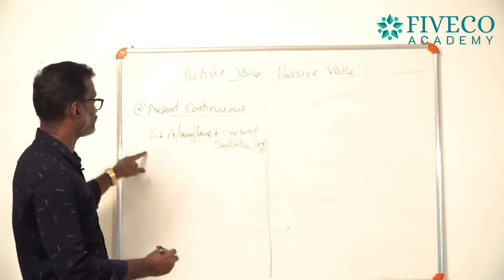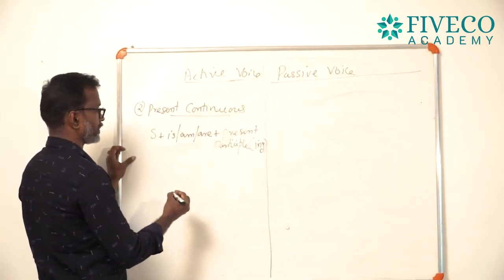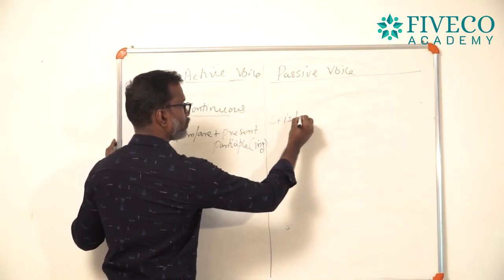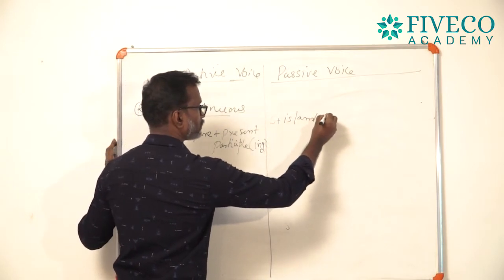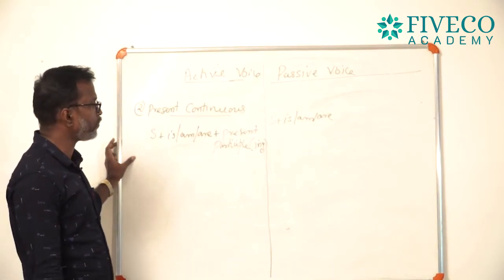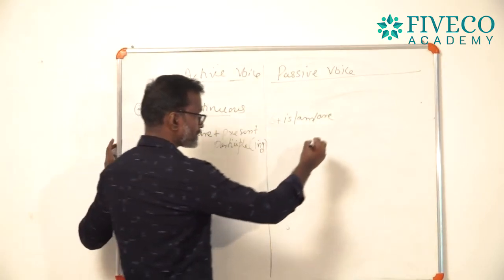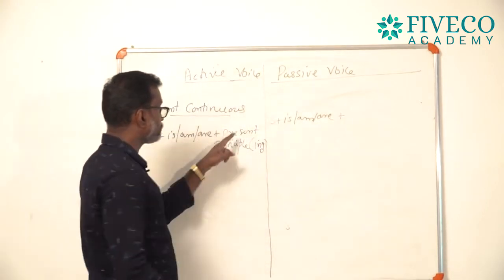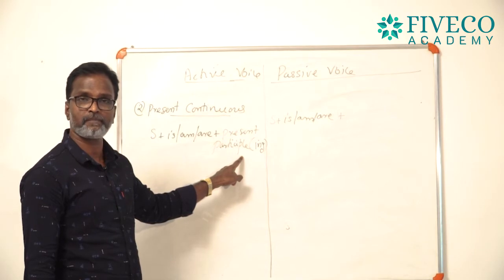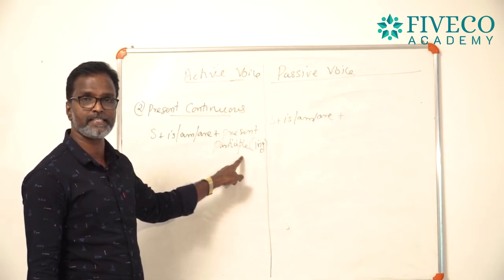Okay, you just listen, then you can do it yourself. Subject plus is or am or are, the same, plus present participle. Present participle means the ing form of the verb.